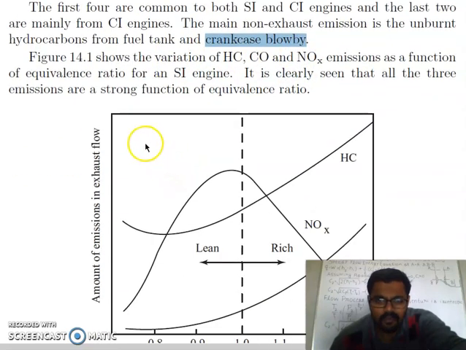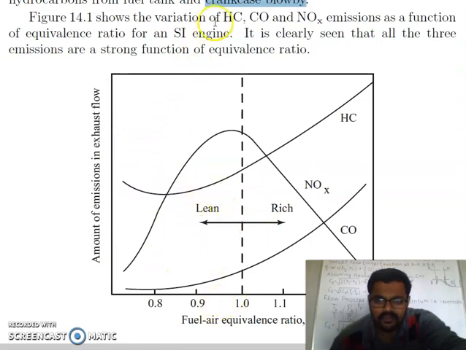Figure 14.1 shows the variation of hydrocarbon, carbon monoxide and NOx emissions as a function of equivalence ratio for an SI engine. It is clearly seen that all three emissions are strong functions of equivalence ratio. On this side you have the fuel air ratio. This one is your equivalence ratio, relative to the stoichiometric air fuel ratio. Stoichiometric means a sufficient and complete amount of oxygen is supplied for the complete burning of fuel. This is the amount of emissions in the exhaust flow.